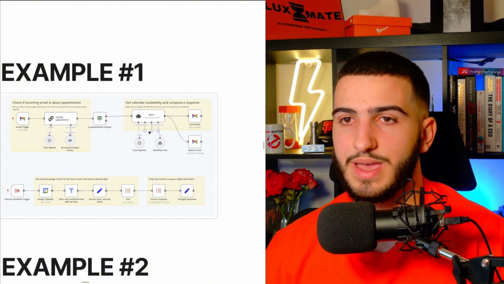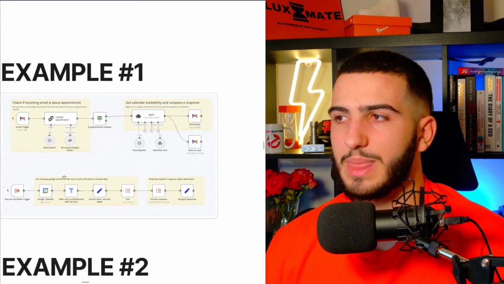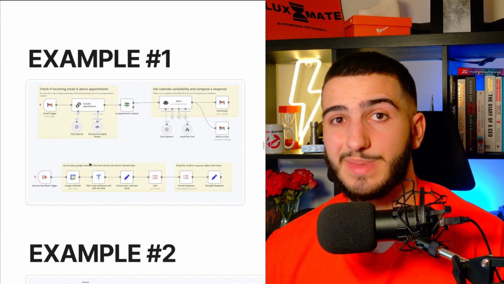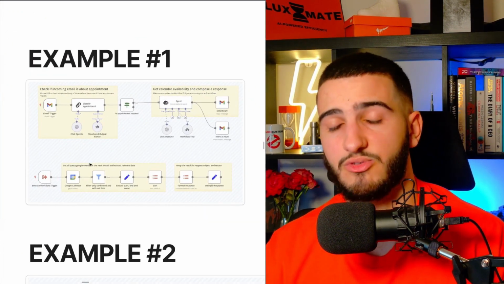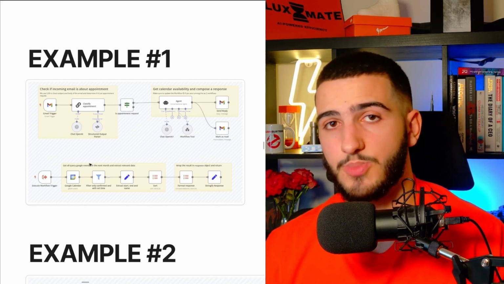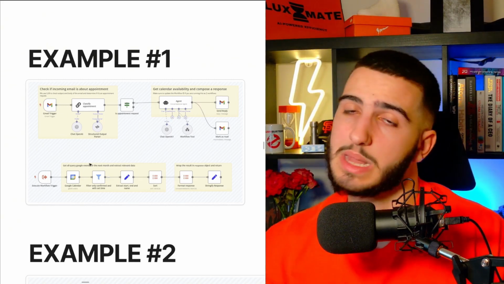What it's basically doing here is it's scraping the times available on your Google Calendar and then sending different options of what times they can actually book in based on your calendar. So for example, let's say I have an opening on Tuesday at 2 p.m. You can go ahead and actually find that opening and then send them an email.